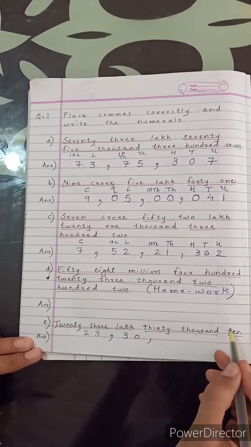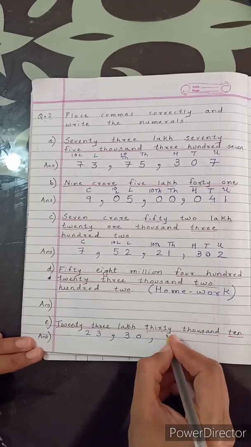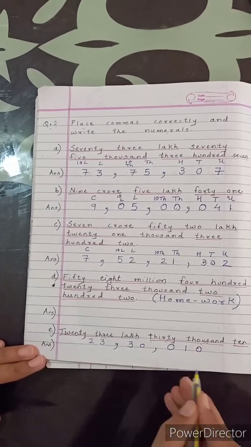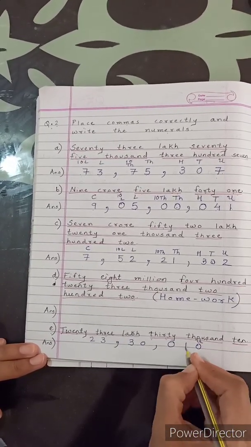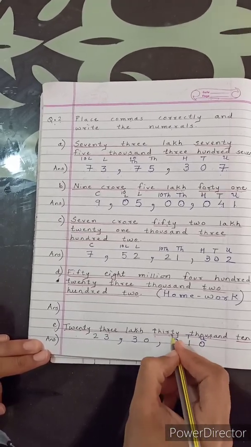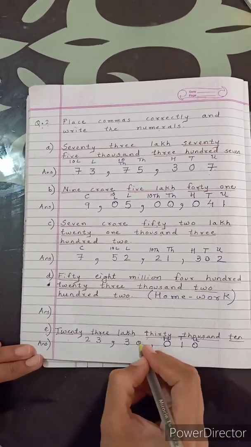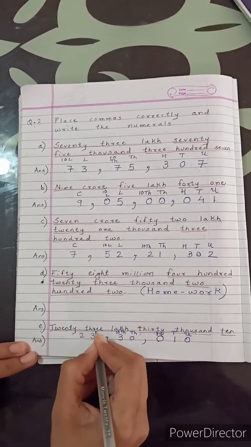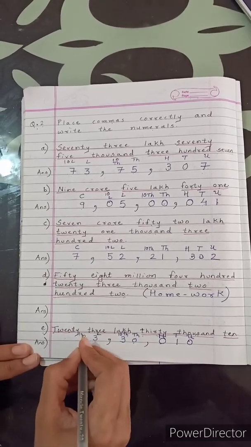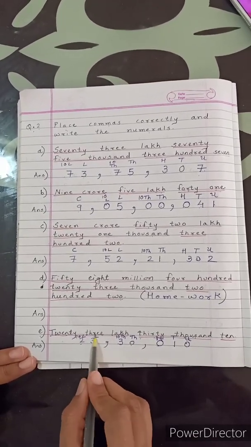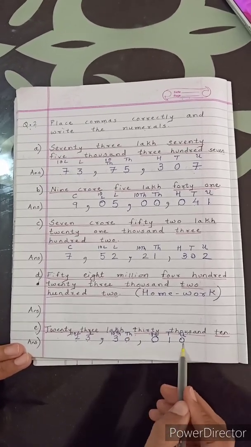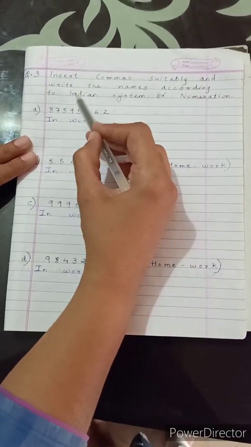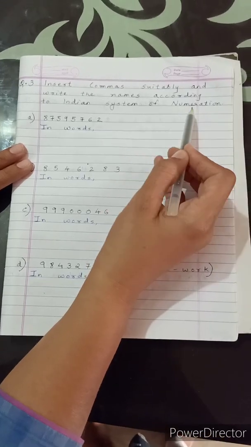Children, you can see here 100 place is missing over here. So we can write in place of 100 place 0 and then 10. Let us verify the answer. This 0 is at unit place. 1 is at tens place. 0 is at 100 place. This 0 is at 1000 place, 3 is at 10,000 place, 3 is at lakhs place, and this 2 is at 10 lakhs place. So the number is 23 lakhs 30,010.